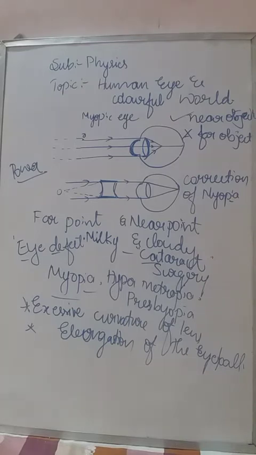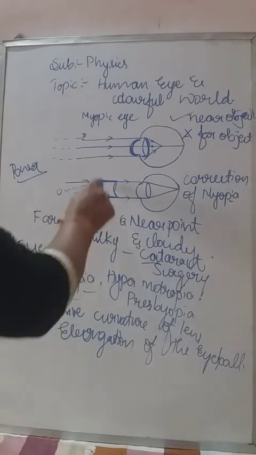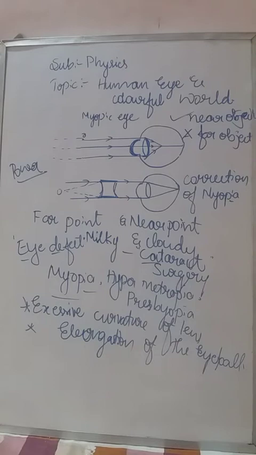So what is the reason for the myopic eye? The reasons for the myopic eye are, one, excessive curvature of the lens, and the second, elongation of the eyeball. How can the myopic eye be corrected? The myopic eye is corrected by using a concave lens of suitable power.